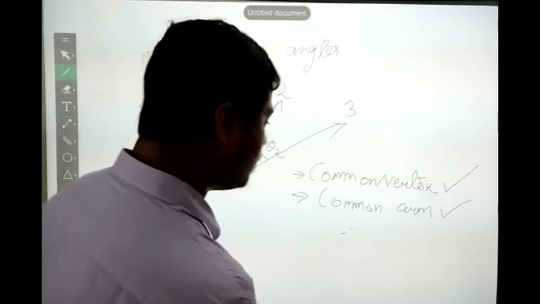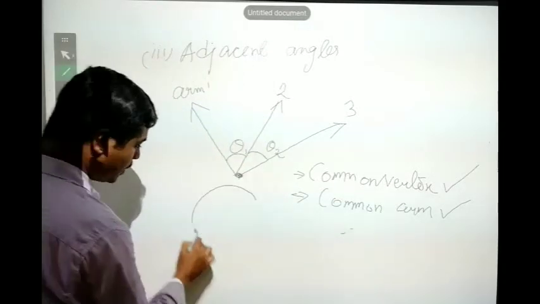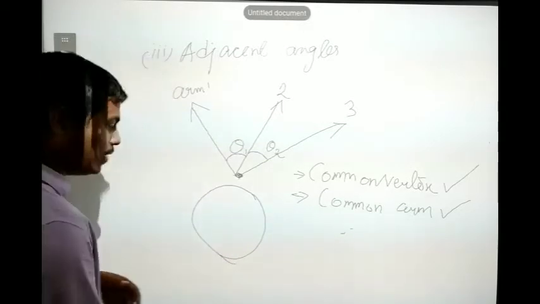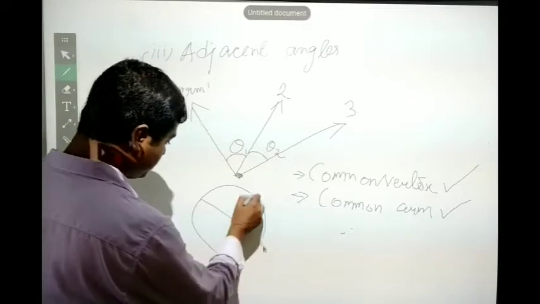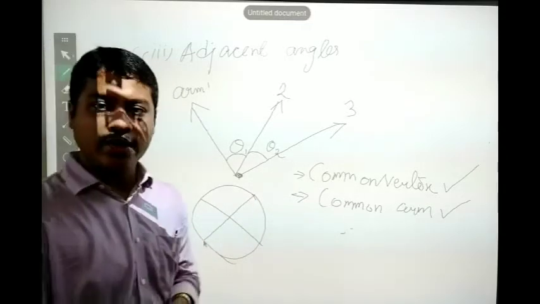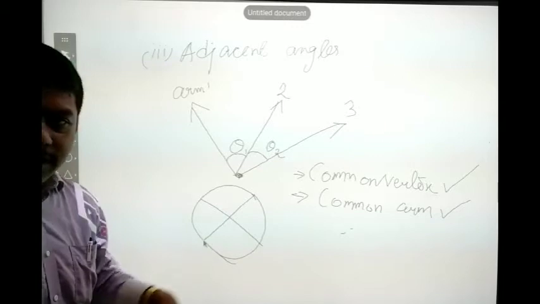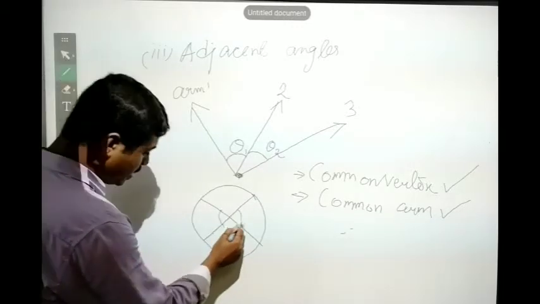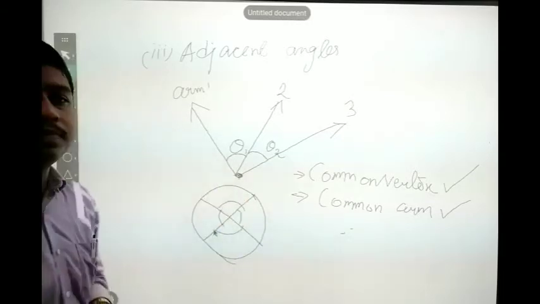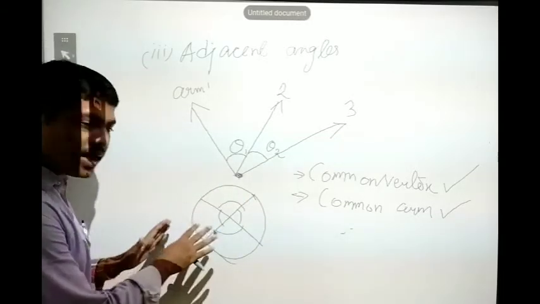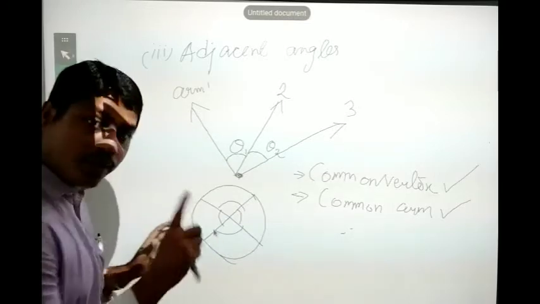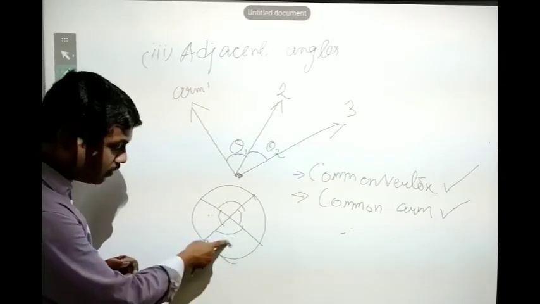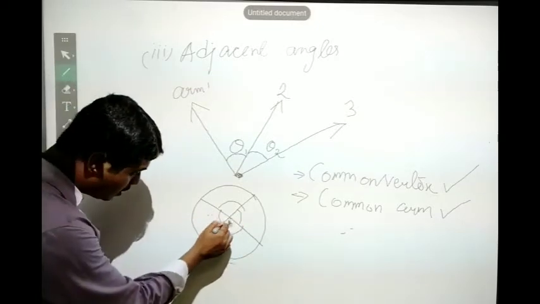Similarly, consider one more example, the car steering wheel. If you see the car steering wheel, the line segments are intersecting. Here is one angle, here is one angle, here is one angle, here is one angle. Can we consider these as adjacent angles? Yes, we can. For this one and this one, there is a common arm. You can see this is a common arm for these two angles.